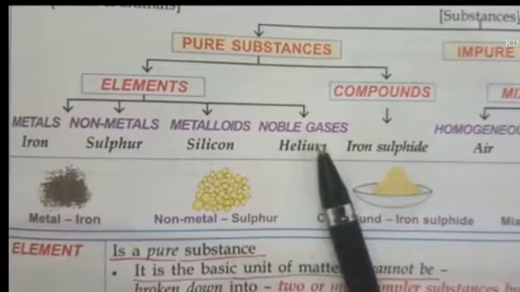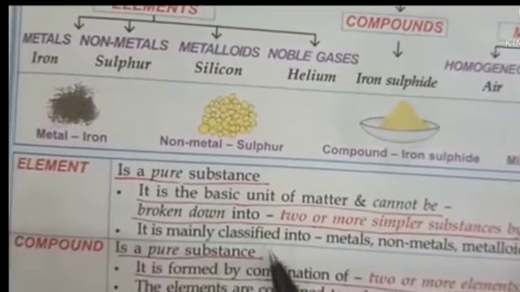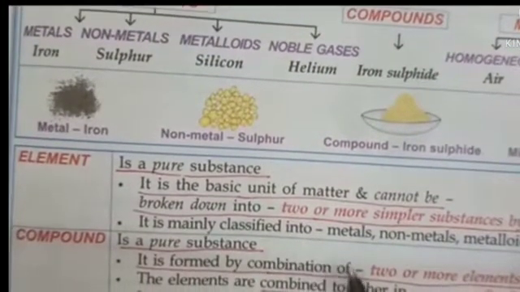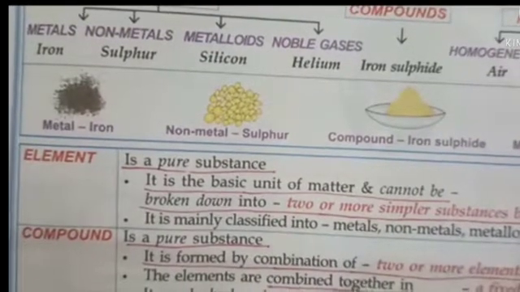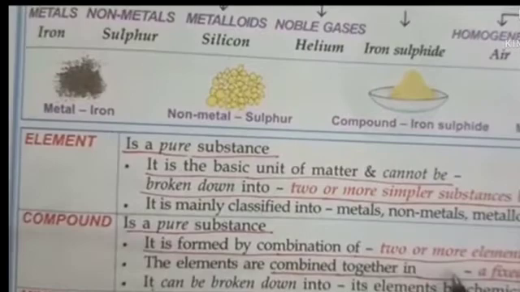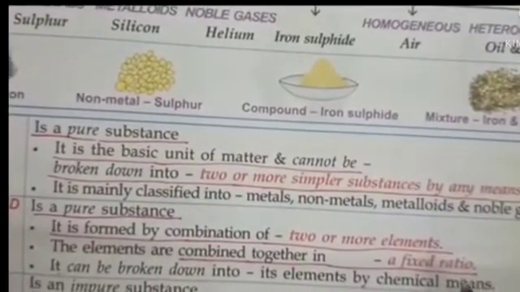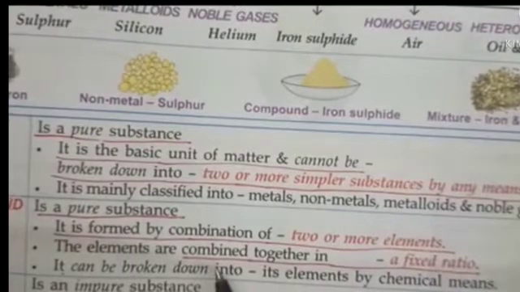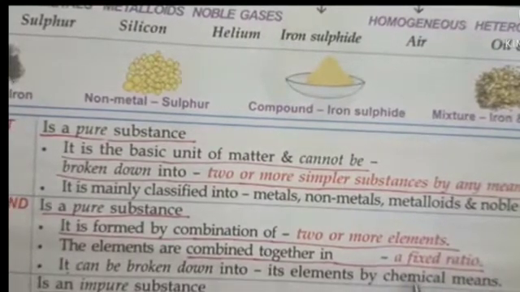Now, what are compounds? Compounds are also pure substances, formed by the combination of two or more elements combined together in a fixed ratio, and they can be broken down into their elements only by chemical means, not by physical means.